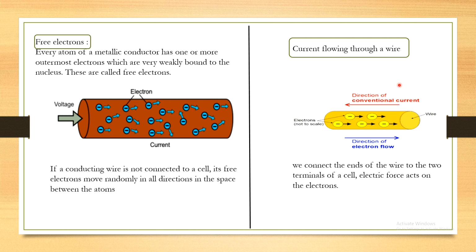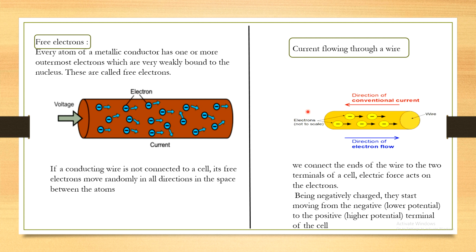Okay, but the direction of conventional current is from positive to negative. So this is the difference, and we have to remember this. The electron flows from lower potential to the higher potential. This flow of electrons in a conductor is called current, and the direction of conventional current is from the positive to the negative terminal, while electrons flow from the negative to the positive terminal. Being negatively charged, they start moving from lower potential to the higher potential.